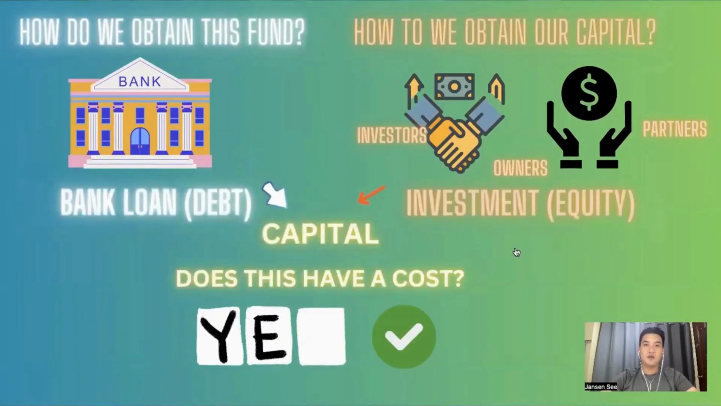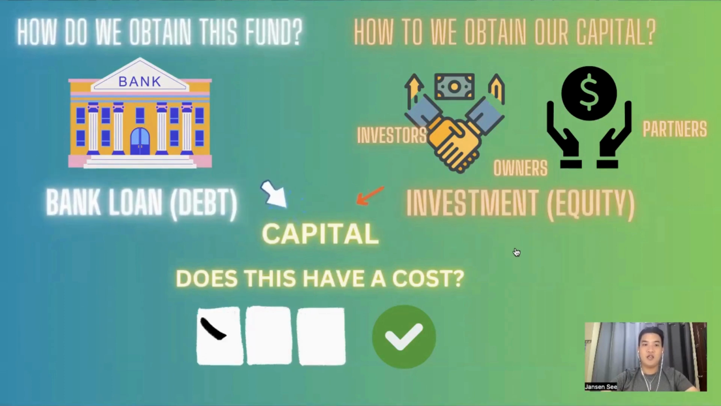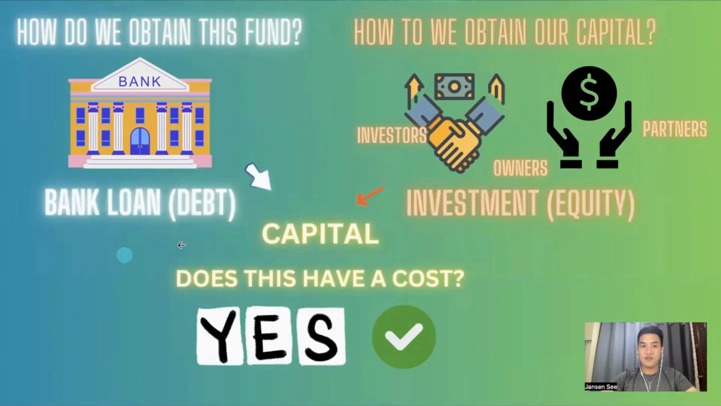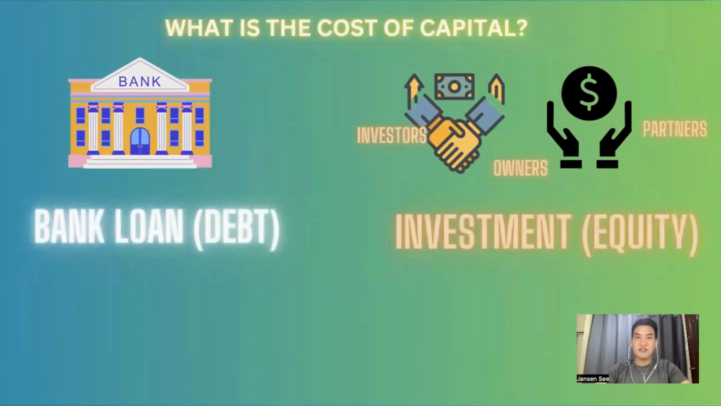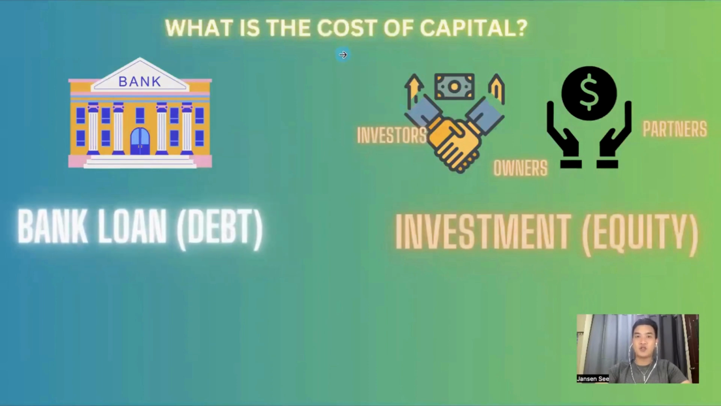How do we obtain this fund, or how do we obtain our capital? It's either we loan from the bank, which is debt, utang, or from an investment, from investors, partners, or owners like us. Now, the question is, does capital have a cost? Of course, yes, it has a cost. Having said that capital has a cost, what is our cost of capital if it is from debt or utang or investment, which is equity?